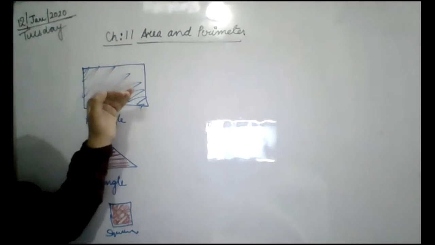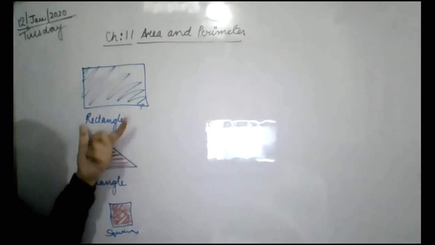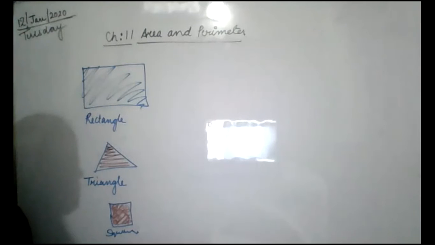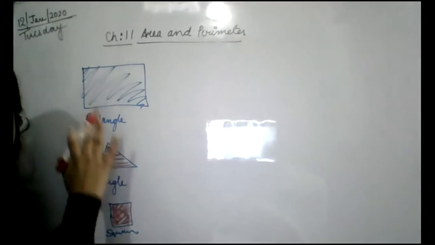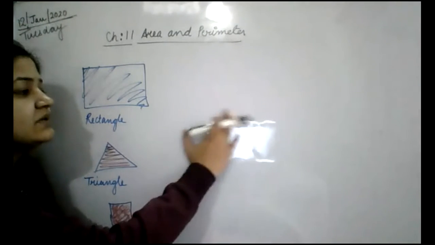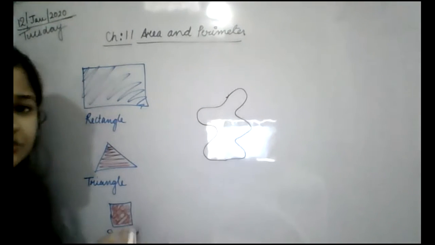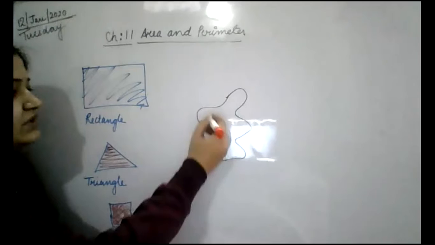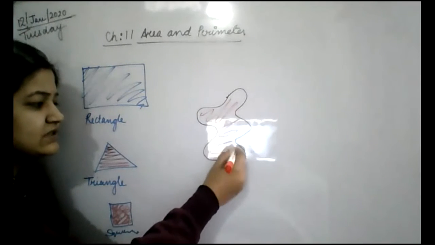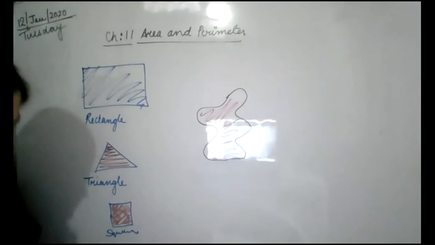So area covered is this one, and this one. These are the area covered inside it. इसके अंदर कितना area होता है? इसके inside में कितना part है? That is known as its area. Okay. अच्छा, these are symmetrical figures. You can take out even the area of an asymmetrical shape like this. This shape is also having some area. This is the area of this.